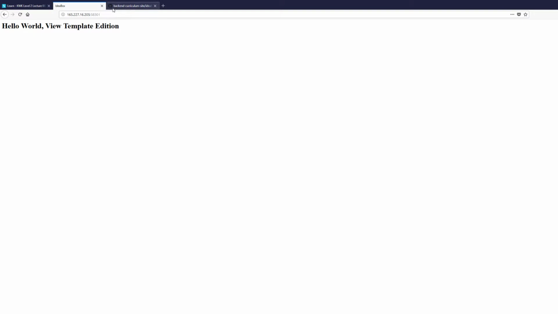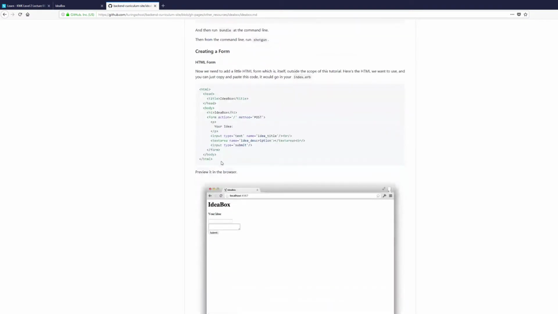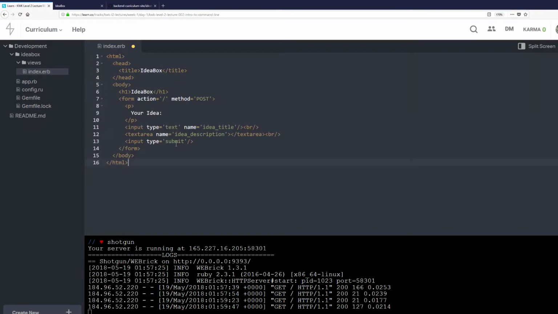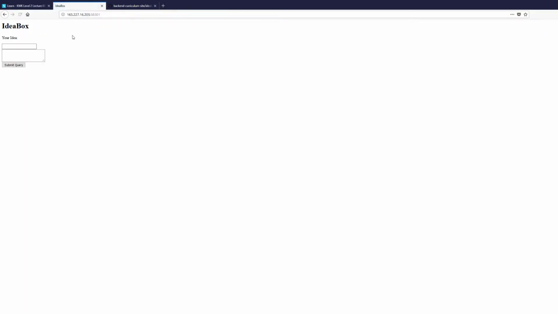So now we want to be able to create ideas. I'm going to take this bit of HTML, copy and paste it, and put it into my index.erb form. When I refresh this, I should see that I now have this idea box. I've got this idea here. This is going to be my title. My idea goes here, and this is the body of the idea, which is fantastic.